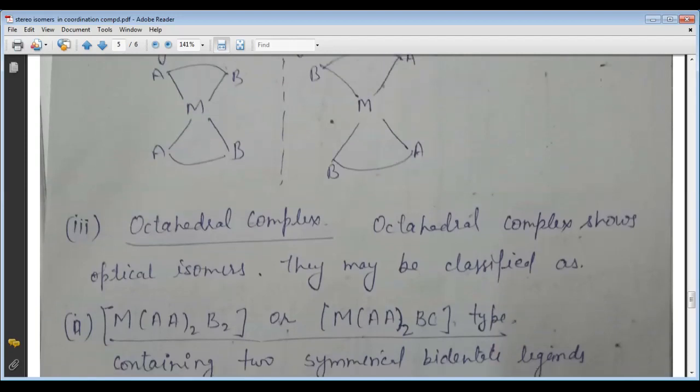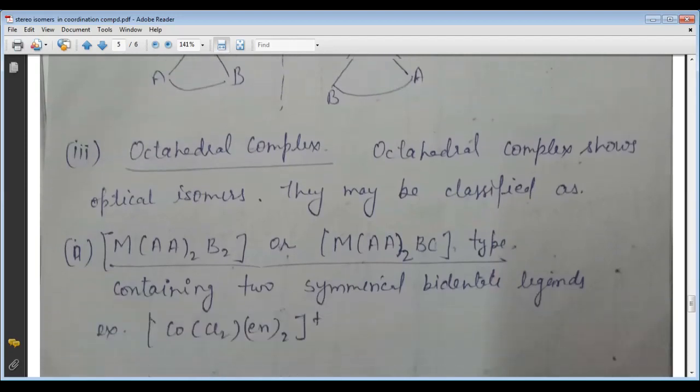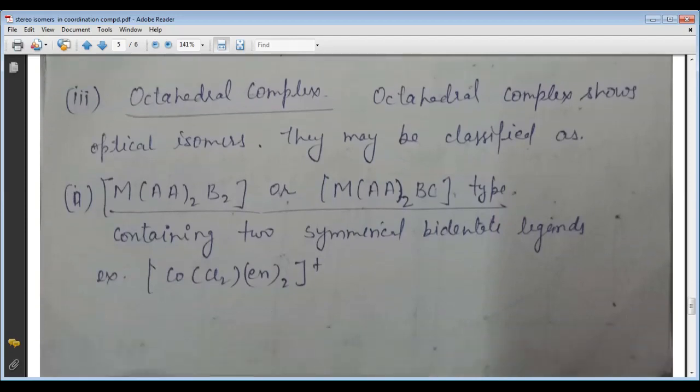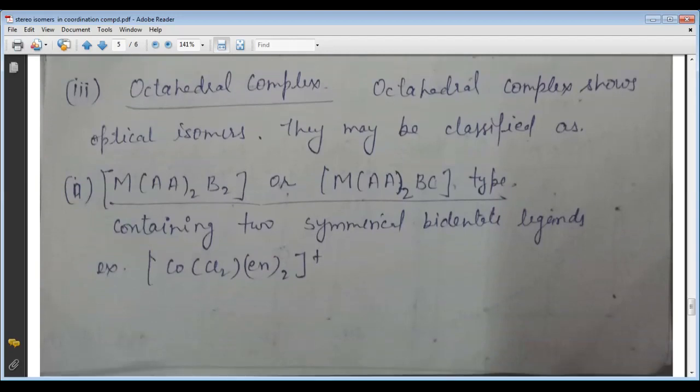So now come to the octahedral complex. The optical isomerism in the octahedral complex is very, very important. Optical isomerism is common in the octahedral complex because of involving two or three symmetrical bidentate groups. Symmetrical bidentate group.